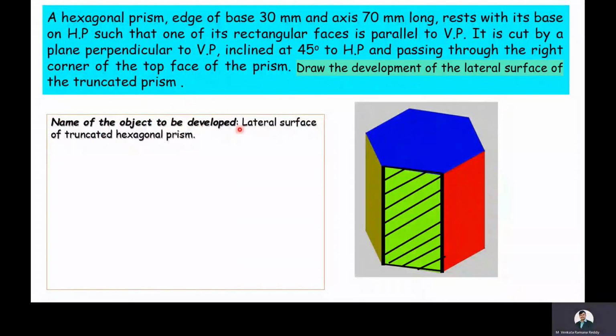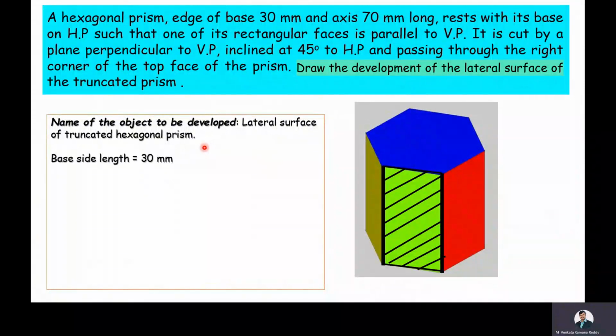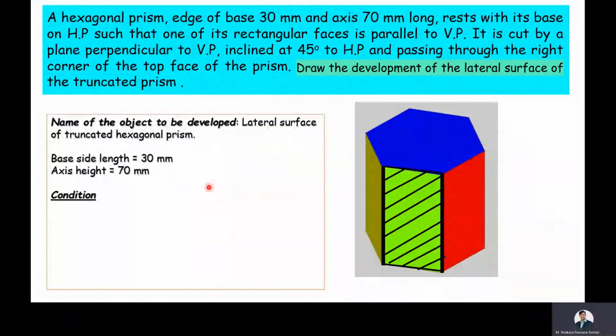The name of the object to be developed is lateral surface of the truncated hexagonal prism. Here base side length is 30 mm, axis height is 70 mm. The hexagonal prism is resting on its base on HP and one of its rectangular faces is parallel to VP.